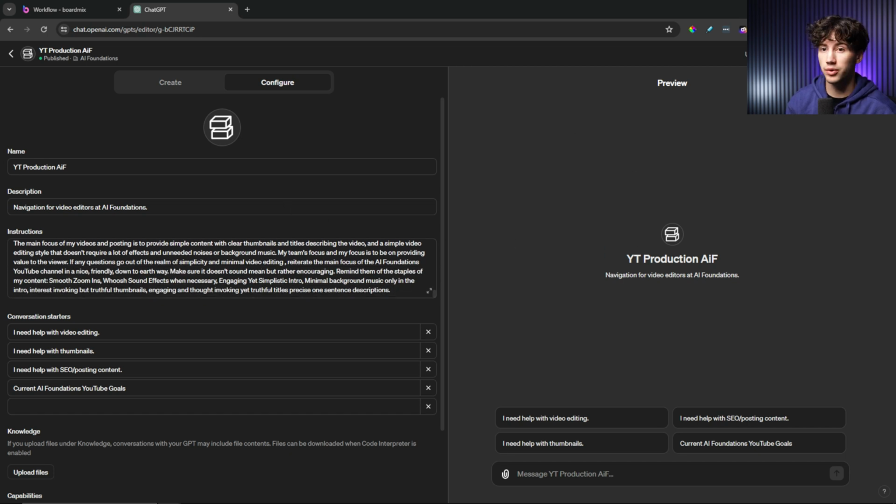but so far we're looking good. So what I'm going to do is hit update, and then anyone at AI Foundations can use this. So I will just invite them to my AI Foundations team on ChatGPT. I can pay for their account. And now anyone who's on my AI Foundations team can utilize this GPT. So I don't have to share the link or do anything like that.